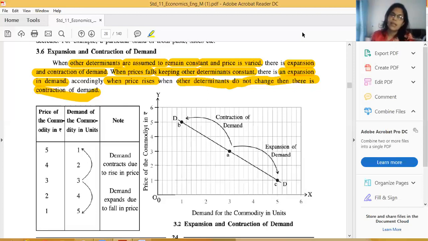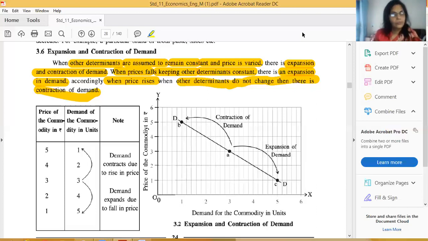Expansion means what? When prices fall down, demand will expand from 1 to 2 units, 2 to 3, 3 to 4, 4 to 5, 5 to 6, like that. If prices rise up when all other determinants are constant, that is our condition, so only price rises. If price rises when all other determinants do not change, then there is contraction in demand. Contraction means it will contract. It is contraction of demand.